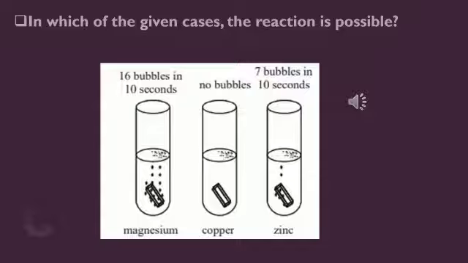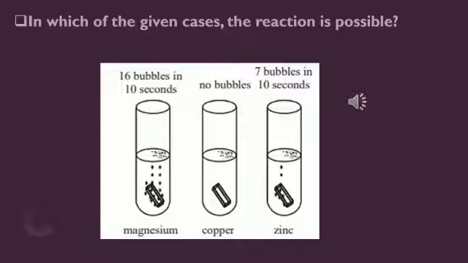In the first test tube, we have taken magnesium with dilute HCl, and copper in another test tube and zinc metal in another test tube. All these three metals are reacting with acids. So what could be the product formed? When magnesium reacts with HCl, it gives out bubbles within 10 seconds. In the case of copper, there is no reaction since it is a less reactive metal. You can just recall the reactivity series of metals.